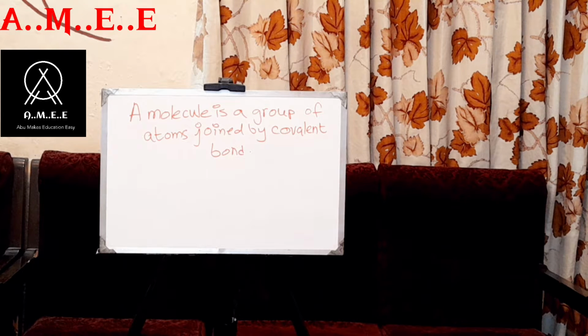Molecular solids. Iodine is a very good example of a molecular solid. Each iodine molecule contains two atoms held together by strong covalent bond. Full stop. I think I have to write these things, so let me erase the board and write.